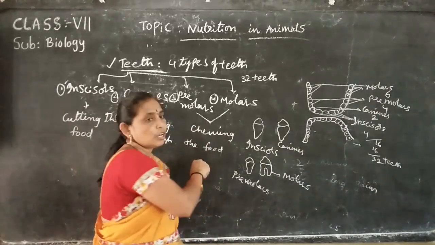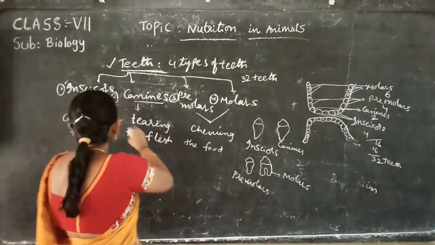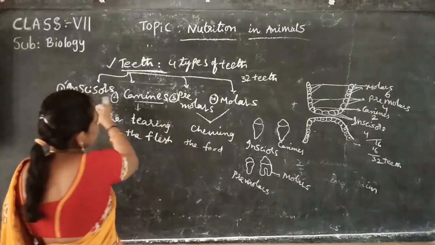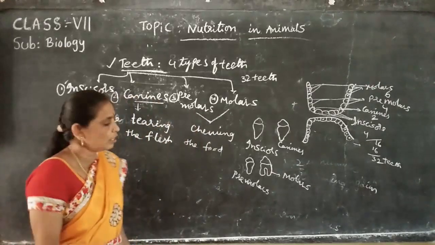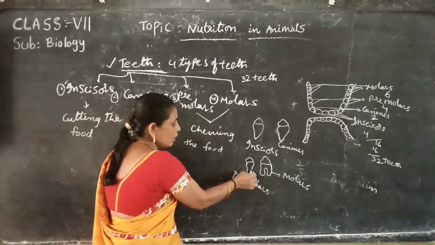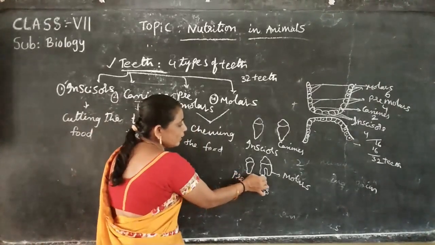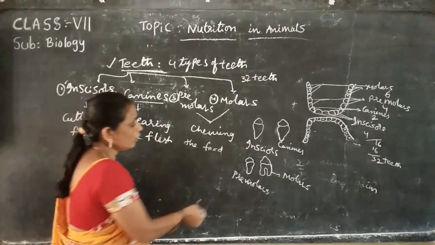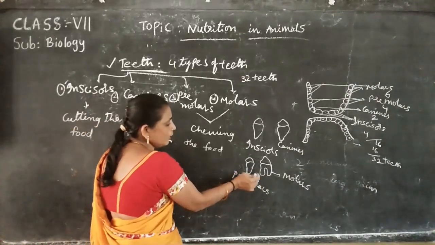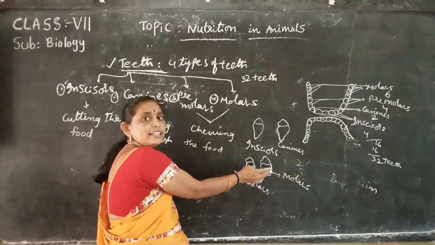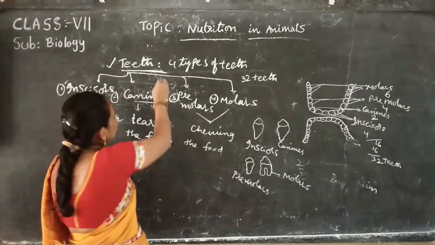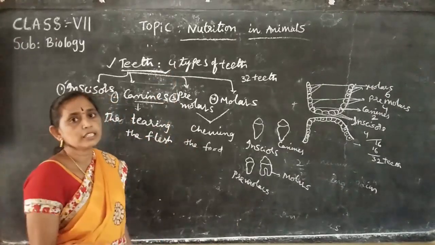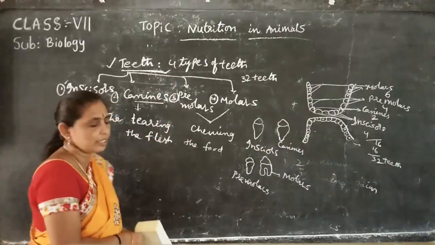Then omnivores have 4 types of teeth: incisors, canines, premolars and molars. Premolars and molars have a bent structure; the end of the tooth is broad, for grinding and chewing the food materials. These 4 types of teeth are present in the human mouth cavity.